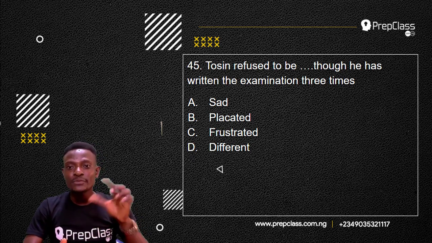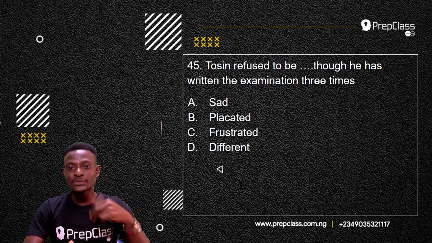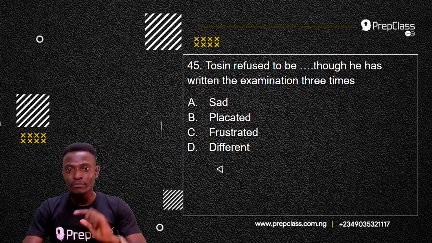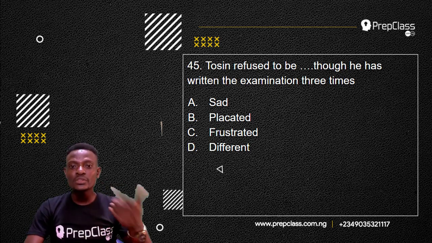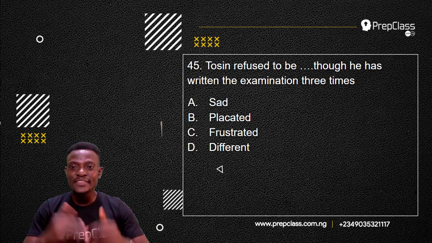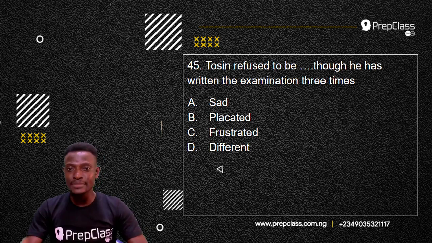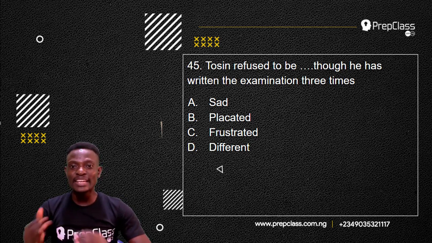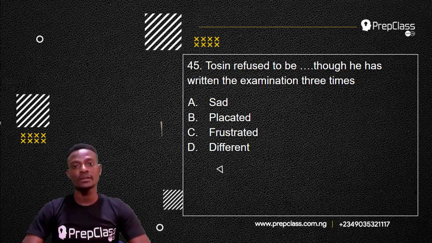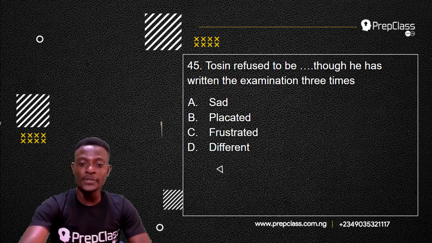A. Tosin refused to be sad, though he has written the examination 3 times. B. Tosin refused to be placated, though he has written the examination 3 times. C. Tosin refused to be frustrated, though he has written the examination 3 times. D. Tosin refused to be different, though he has written the examination 3 times. So, let's take a look at the options one after the other.